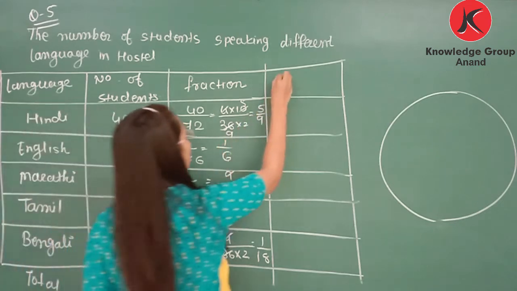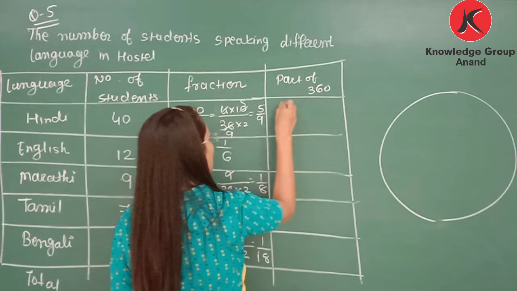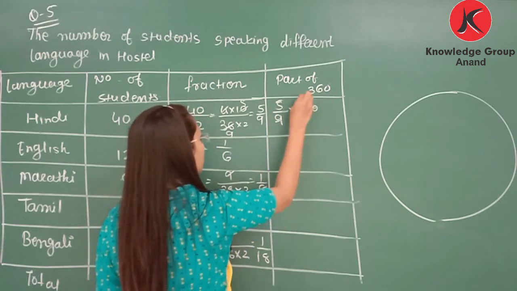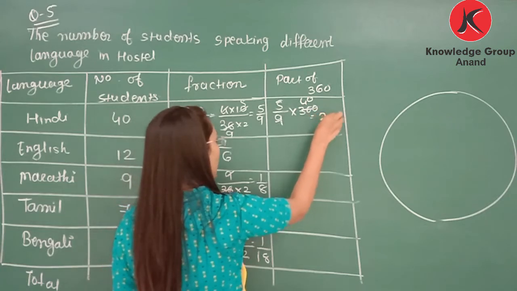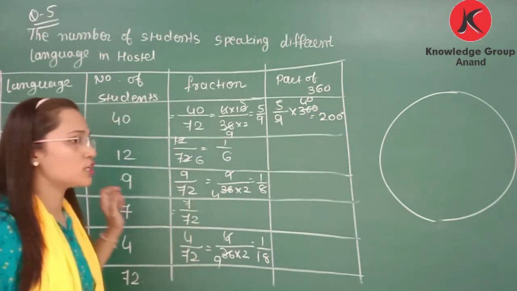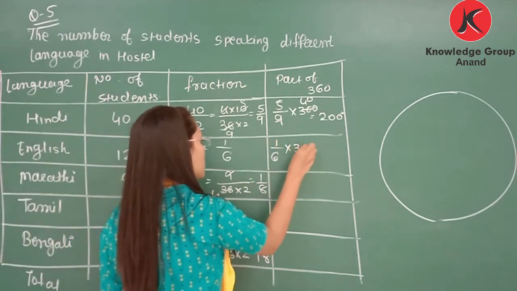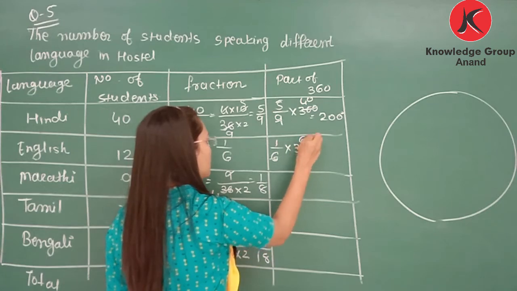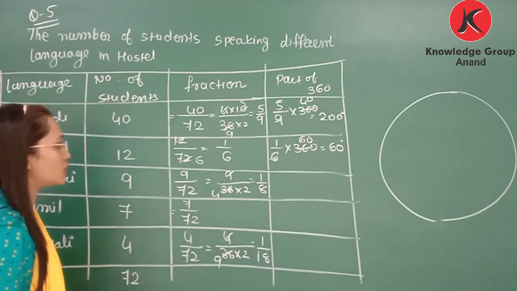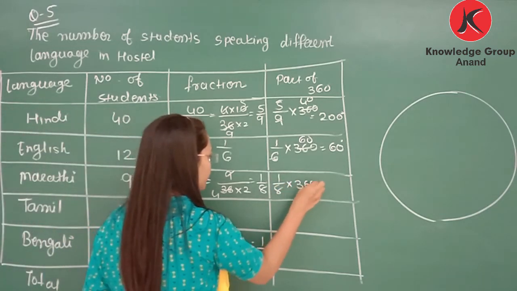Now find the part of 360. So 5 by 9 multiply 360. So that is 200. Means 200 degrees will represent the number of students for Hindi. 1 by 6 multiply 360. So that is 60 degrees. Means in the circle graph 60 degrees will represent the number of students in English. 1 by 8 multiply 360.